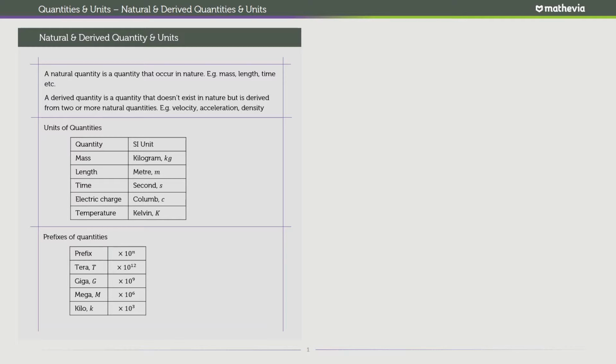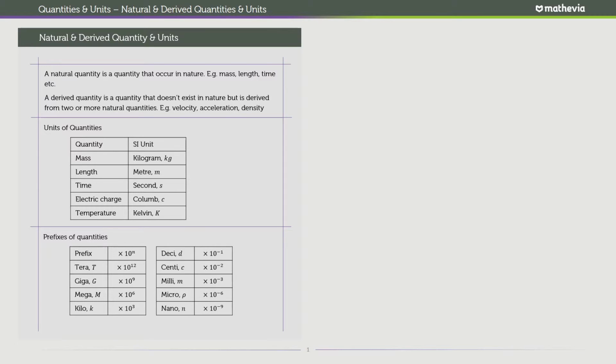A very common prefix is used with bytes. You have a byte, a kilobyte, a megabyte, a gigabyte, and a terabyte. There is a special calculation for bytes when you're doing computers, but generally you get the idea. A terabyte is about 10 to the power of 12 bytes. Giga is 10 to the power of 9, mega is 10 to the power of 6, and kilo is 10 to the power of 3. These prefixes are for big numbers.